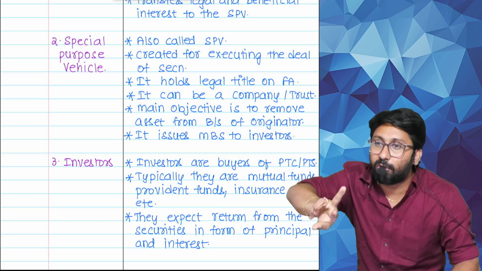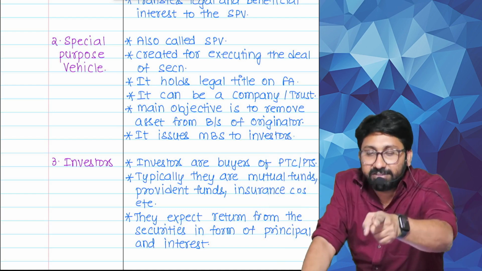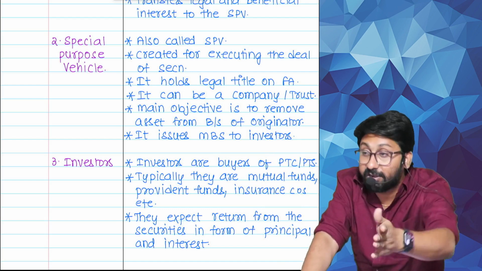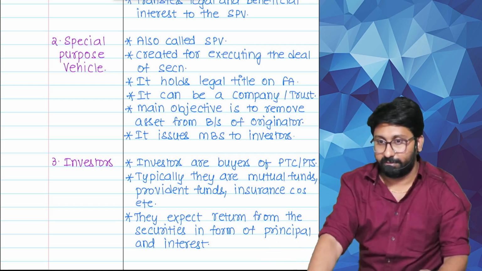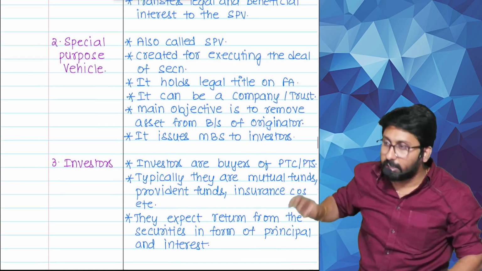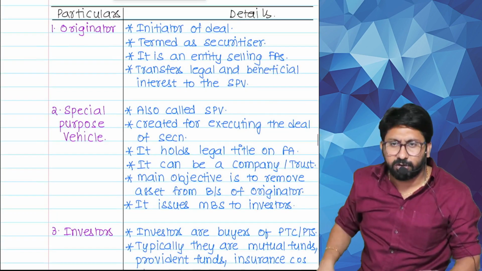Sir, it is going out of the balance sheet or not? Previously, the financial asset is a loan and advance in your balance sheet. Now it became off balance sheet. That's the beauty of this concept. It issues MBS to the investor. Tell me, did you understand all the points or not?